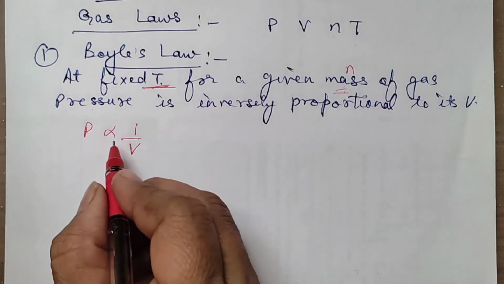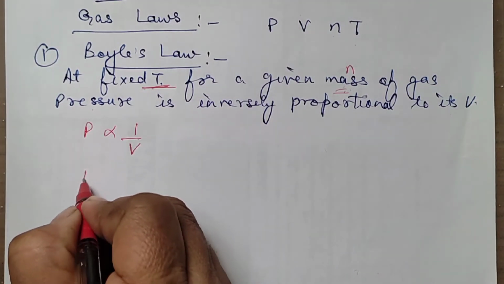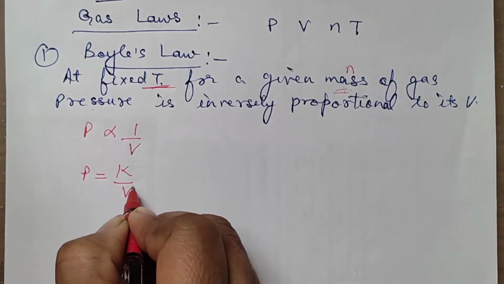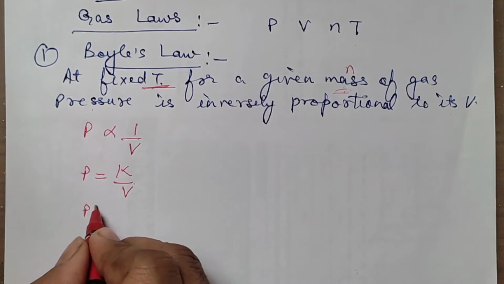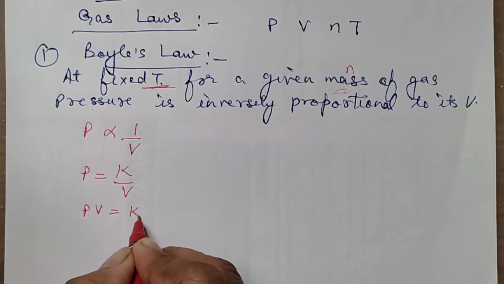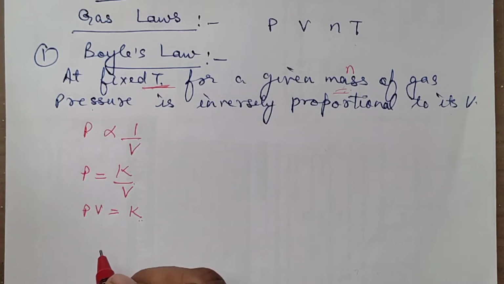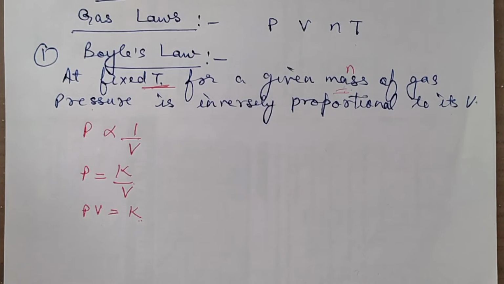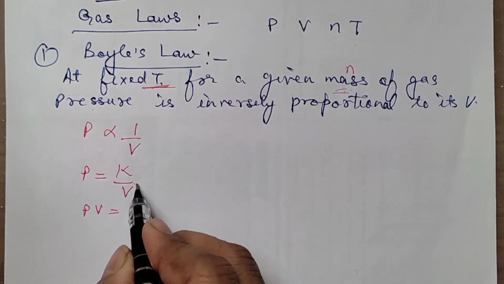So we can remove this proportionality sign and we can put a constant. So P is equal to K by V. Or we can also write it as PV is equal to K. That means the product of pressure and volume is constant. Right, so we can make use of these and plot the various graphs. So let us first draw with respect to this one.